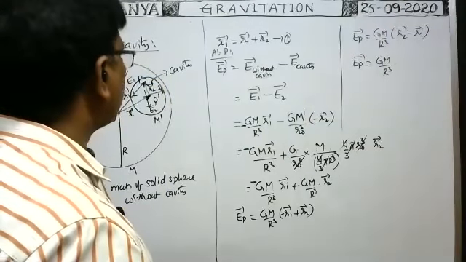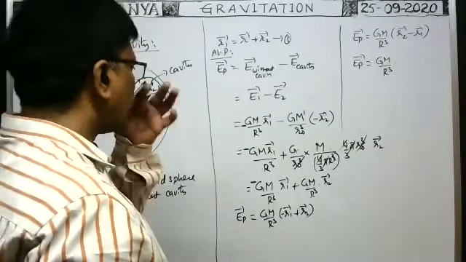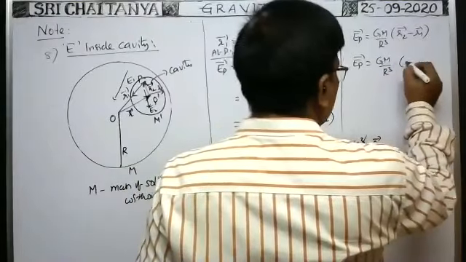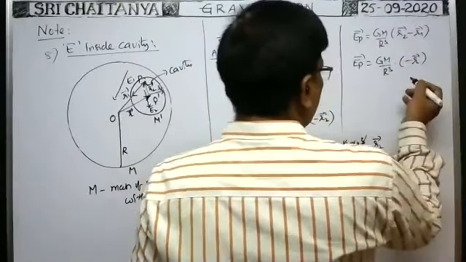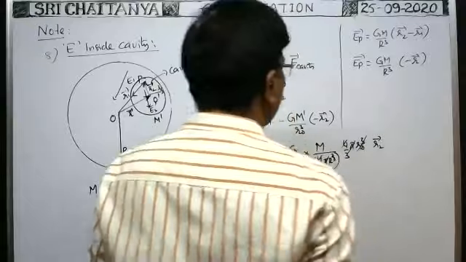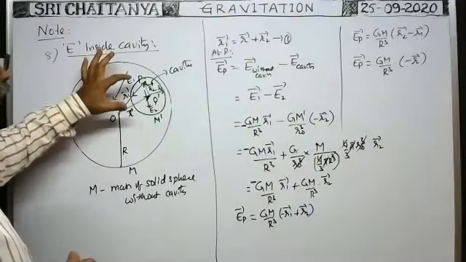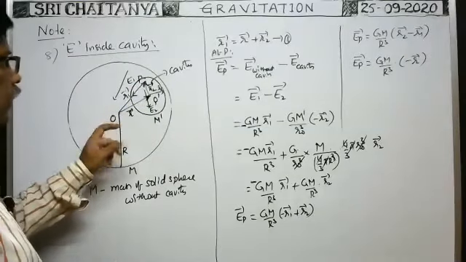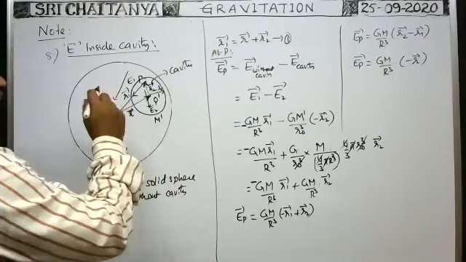What is R2 bar minus R1 bar? R2 bar minus R1 bar means minus R bar, no? Minus R bar. Therefore, intensity of gravitational field at the point P is opposite to r bar, that means in this direction only.